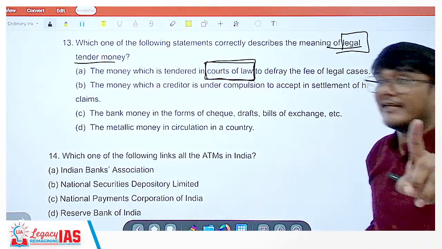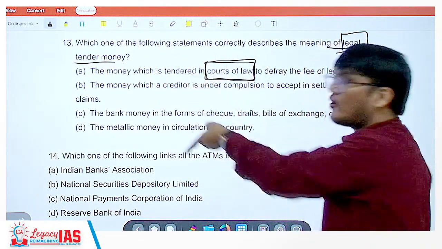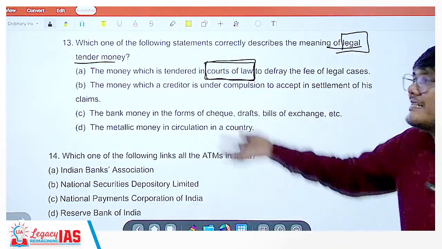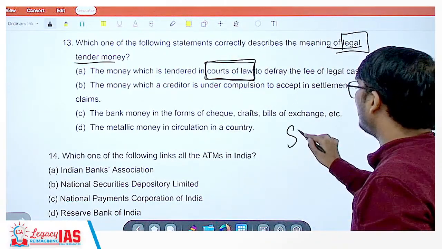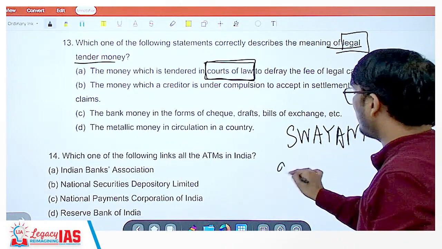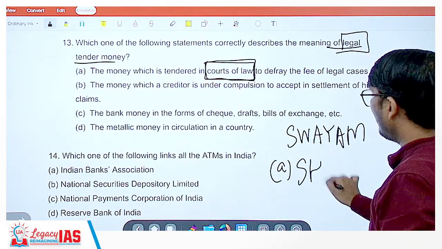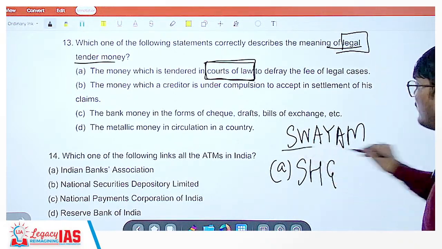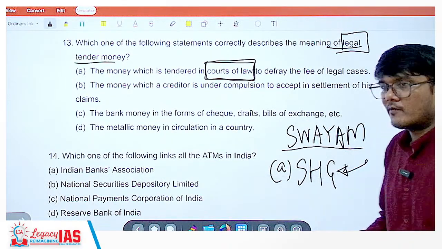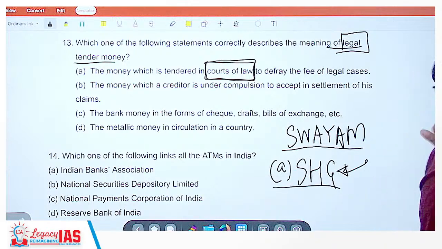And generally, this fooling option, the UPSC does not try to fool you everywhere. Sometimes it does. For example, in 2016, they asked a question about Swayam, and the first option they gave was the self-help group. Now, Swayam means to do things on your own, and self-help group means the group helping themselves. So it is the most attractive answer, not the correct answer.